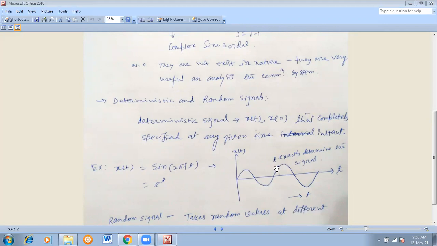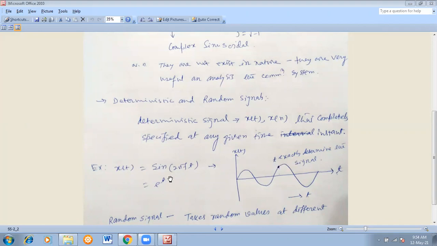After 5 milliseconds, if you find out the value at this point, the value will be exactly the same as the earlier one. So that means it is consistent. That's why that type of signal is called deterministic, completely specified at any given instant of time.